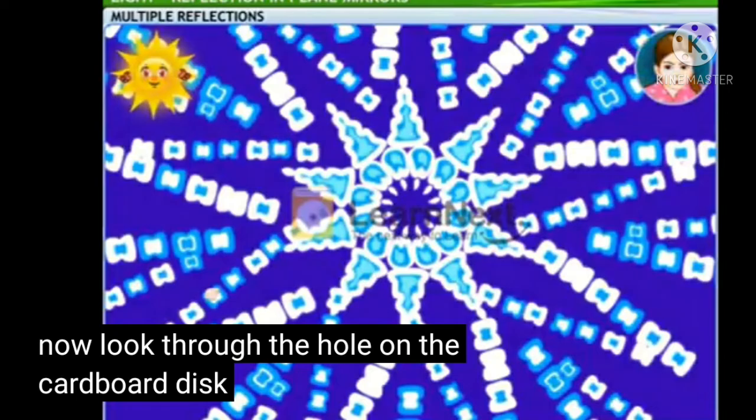When we hold the kaleidoscope tube towards the light and look inside it through the small hole, we see beautiful patterns of colored glass. Actually, the colored glass pieces act as objects and the inclined plane mirrors form multiple images of these glass pieces by repeated reflections, which look like beautiful patterns. Kaleidoscopes are used by designers of wallpapers and fabrics as well as by artists to get ideas for new patterns.